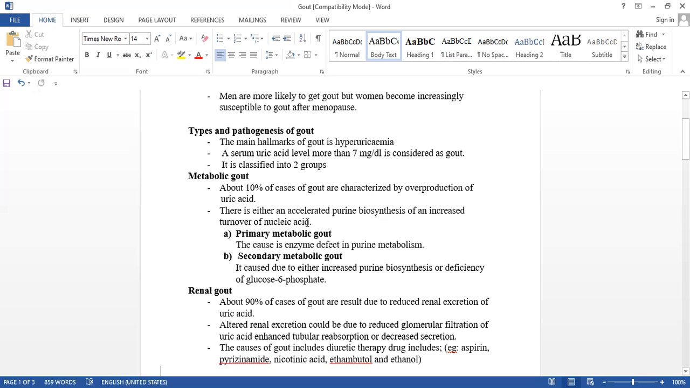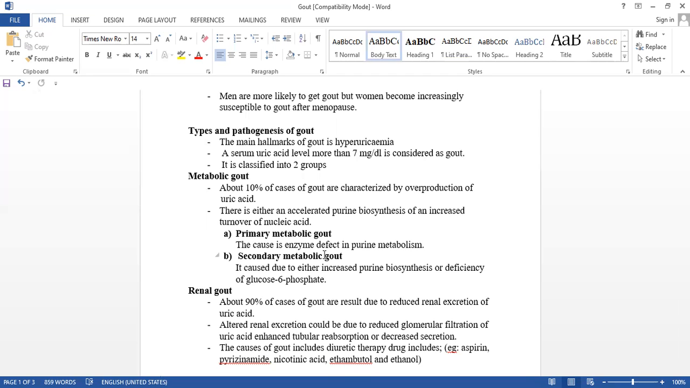These are also of two types, primary and secondary. Primary metabolic gout and secondary metabolic gout. Primary is caused due to an enzyme defect in purine metabolism. Those enzymes which are metabolizing the purine have some defect. So due to that, this is the primary metabolic gout.